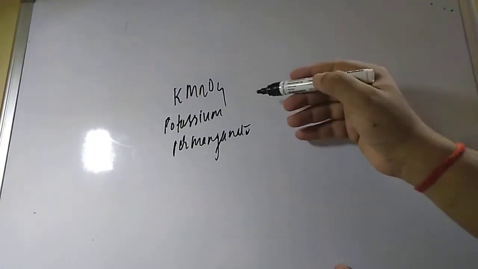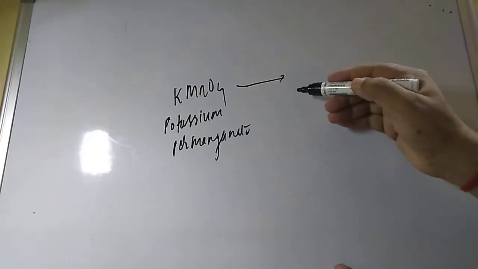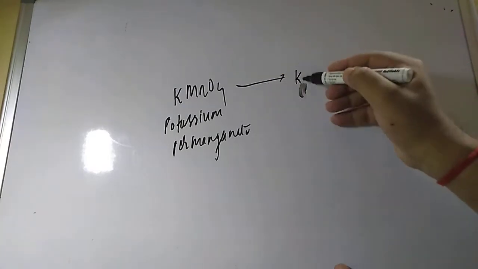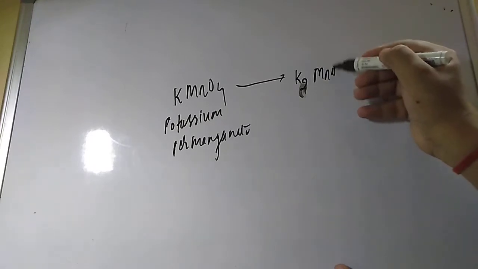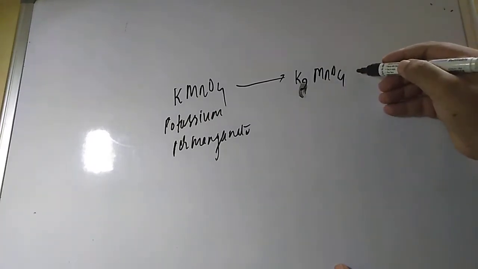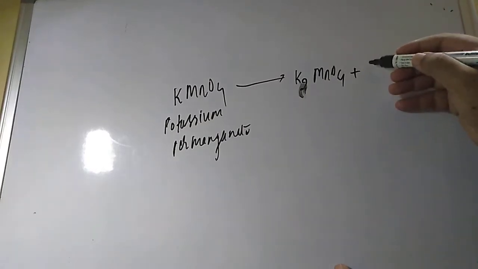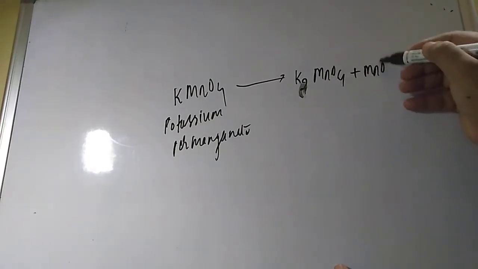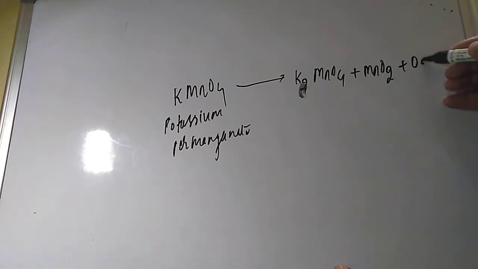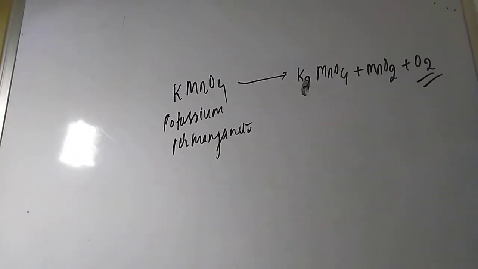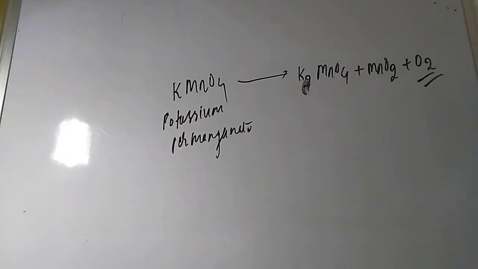When you are heating this potassium permanganate, it will give K2MnO4, and along with this it will give manganese dioxide, MnO2, and dioxygen. So from potassium permanganate also we will be able to prepare dioxygen.